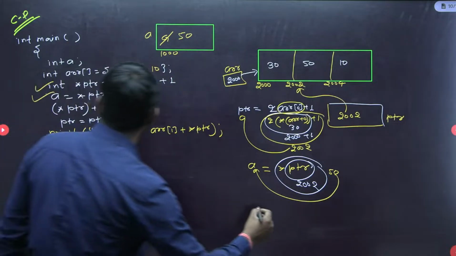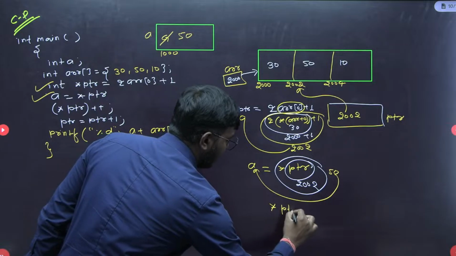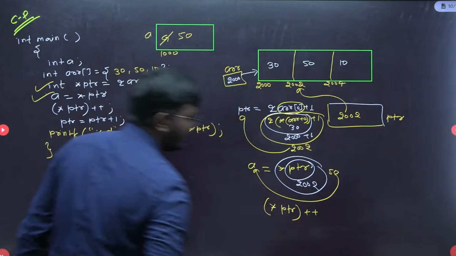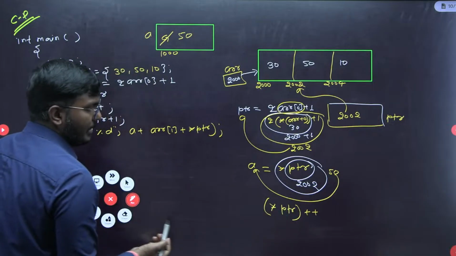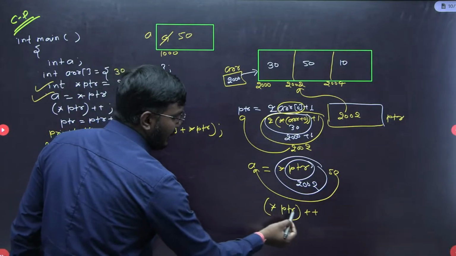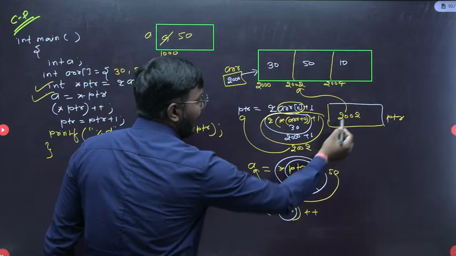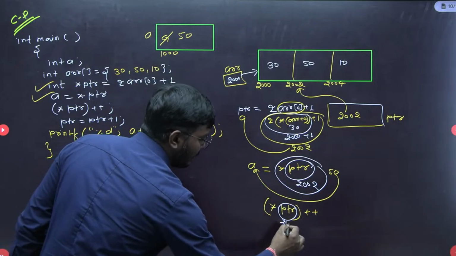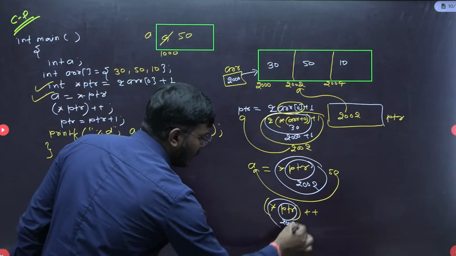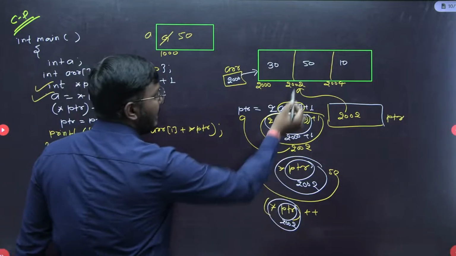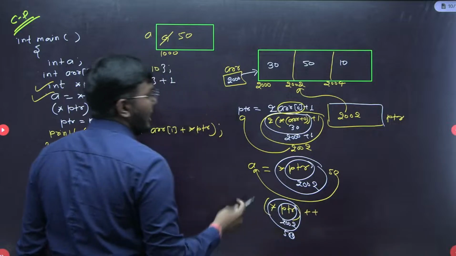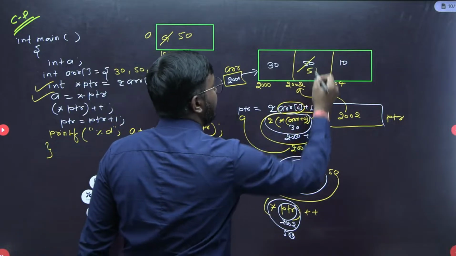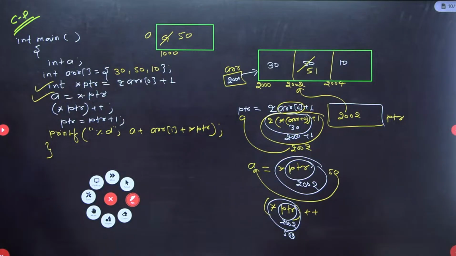Next statement is (*ptr)++. Because we know the highest priority is of the bracket, first resolve this bracket. Inside the bracket we have *ptr. What is ptr? ptr is having 2002 here. So *2002 is the value at here, which is our 50. What is 50 plus plus? This value will be incremented by 1. This is nothing but 51 only. Understood? So this is also done here.